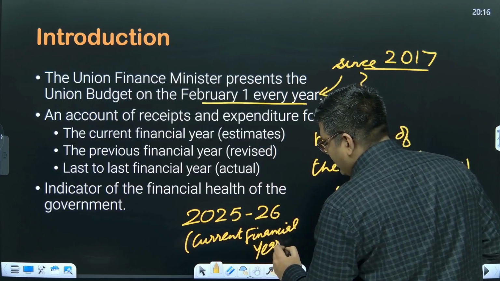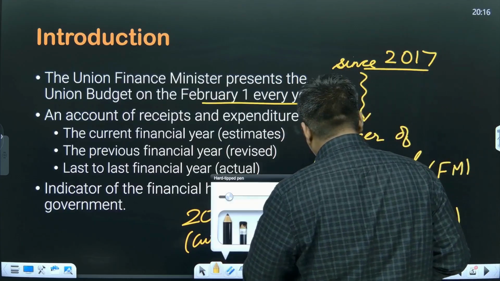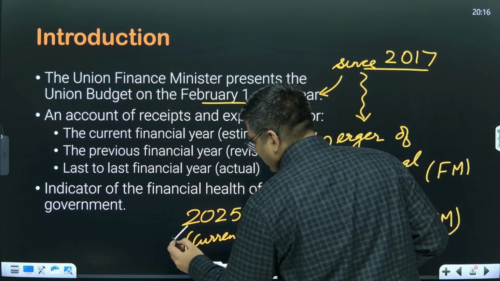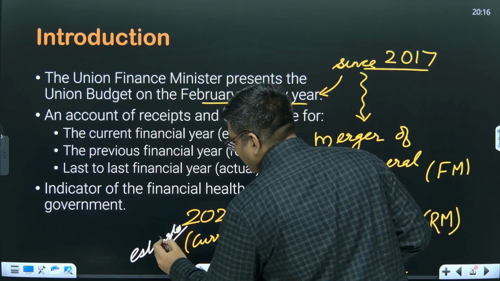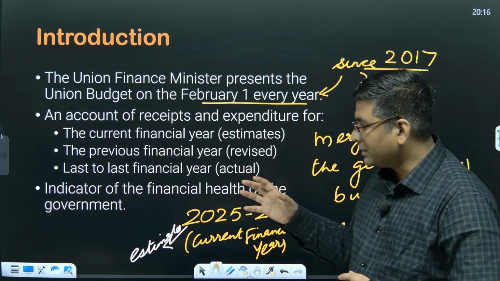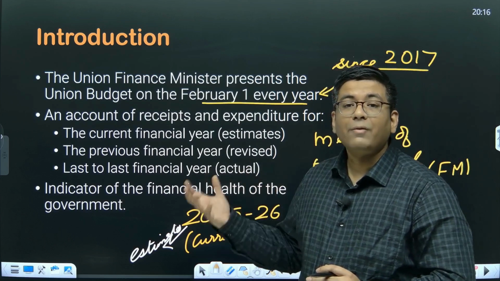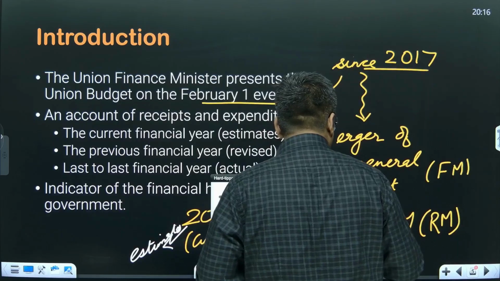Okay, now for this particular year we will be having estimates. This budget is also going to have figures which will be considered revised figures for the year 2024-25.